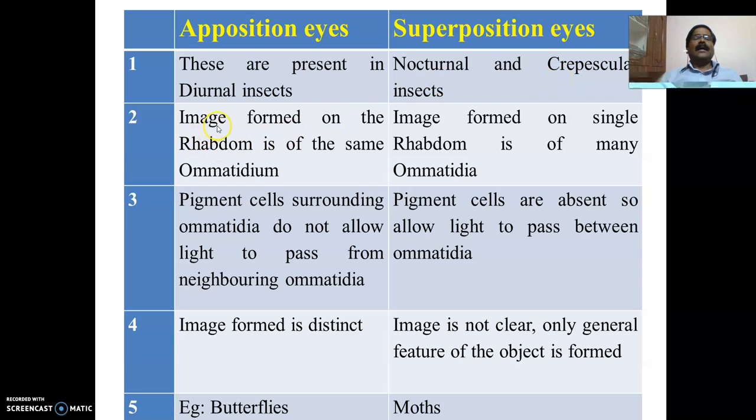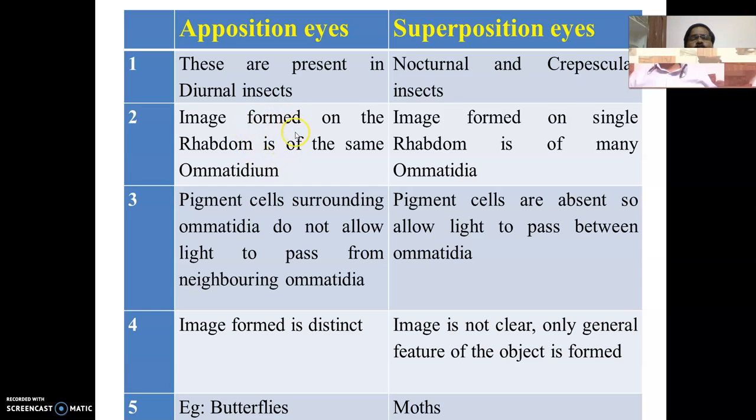The second most important difference between these two eyes is that in apposition eyes the image is formed on the rhabdome of the same ommatidium, because in the compound eyes you can see a number of ommatidia.